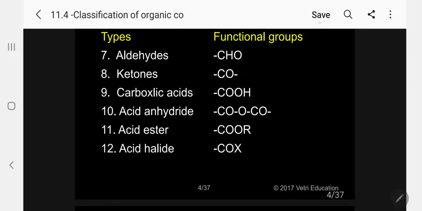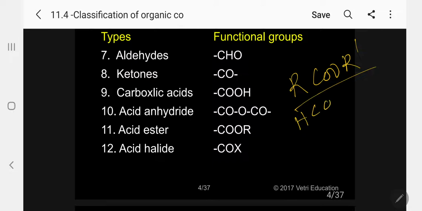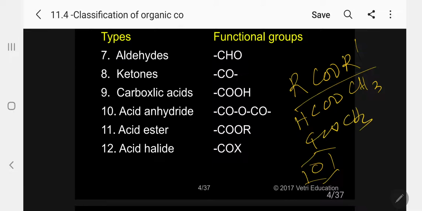An ester, the general formula is RCOOR'. The R may be the same or different. The first example, methyl formate. If I want to write the corresponding aromatic, I can say methyl benzoate.